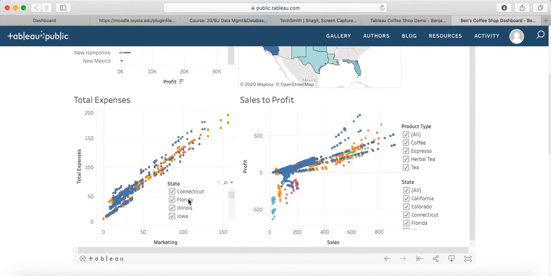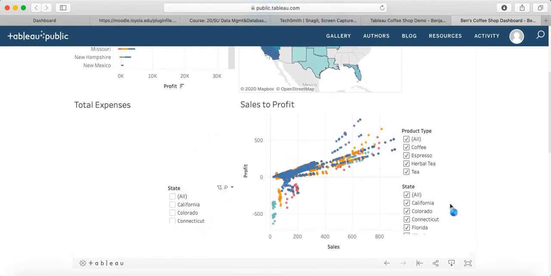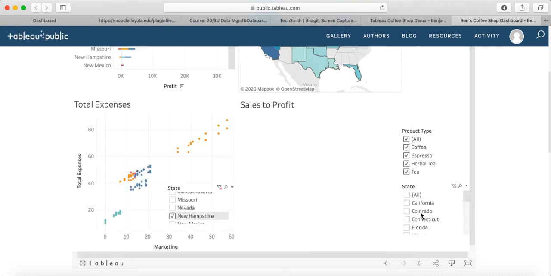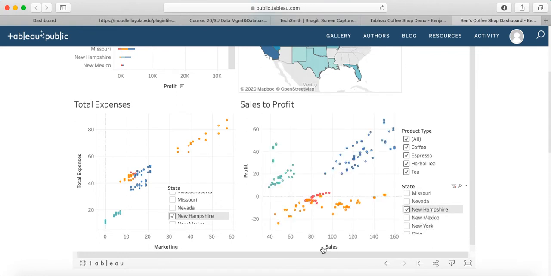So we were talking about New Hampshire. So let's go ahead and take a look at New Hampshire and see if we could draw any conclusions from the data from just New Hampshire. Now, as we could see, the marketing and the least expenses, so they're spending the least amount of money on their tea, sometimes not even marketing at all.